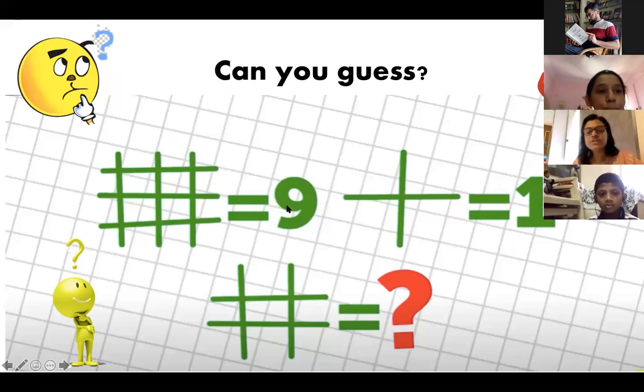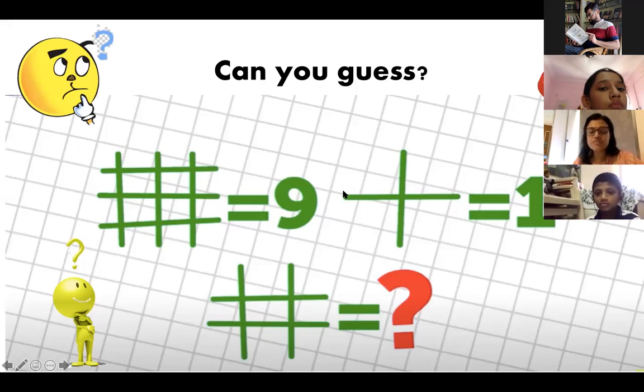What is 9 in this and what is 1 in this? 4. Good. This is 4. That means the intersection points are written over here. The intersection points are 1, 2, 3, 4, 5, 6, 7, 8, 9. So this is 9. One intersection point over here, so this is 1. And what is this then? This will be 1, 2, 3, and 4. Okay, understood this? So this was just a game.